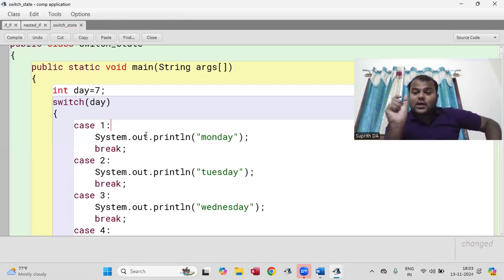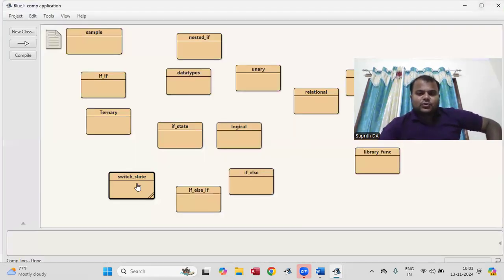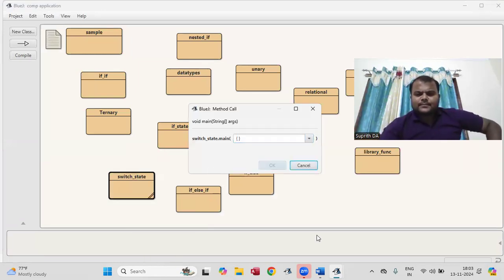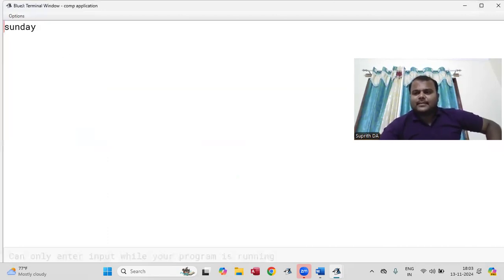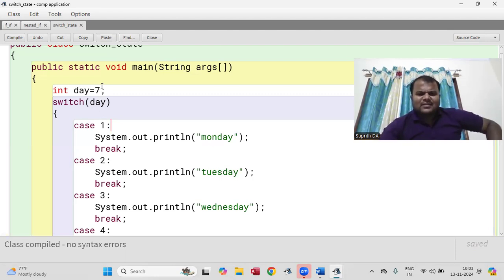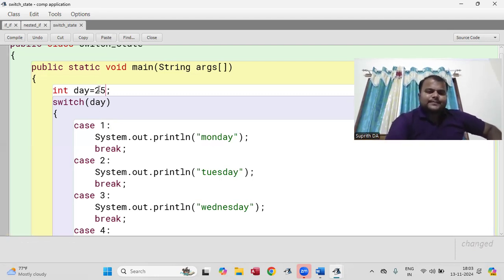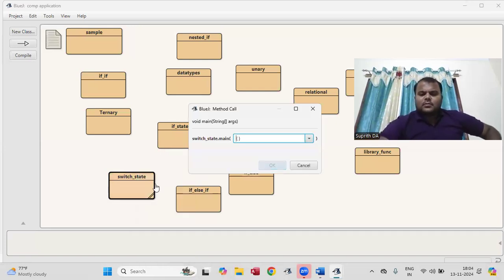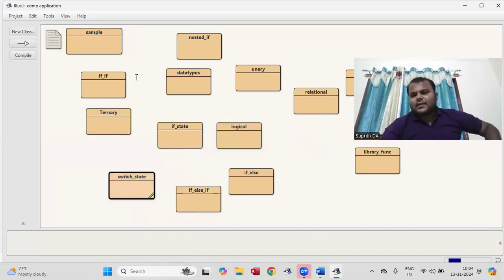It is a colon. Don't get confused by getting errors, I purposely gave it to show how the error comes. Now, what output should you get? Sunday, right? Now it is wrong input. If you give 25, it is going to give wrong day.